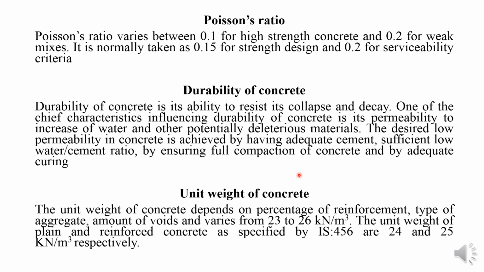Finally, the unit weight of concrete. The unit weight of concrete depends on the percentage of reinforcement, type of aggregate and amount of voids. It varies from 23 to 26 kN per meter cube. The unit weights of plain and reinforced concrete specified by IS 456 are 24 for plain cement concrete and 25 for RCC, that is reinforced cement concrete, in kN per meter cube respectively. So these are the general properties of concrete.